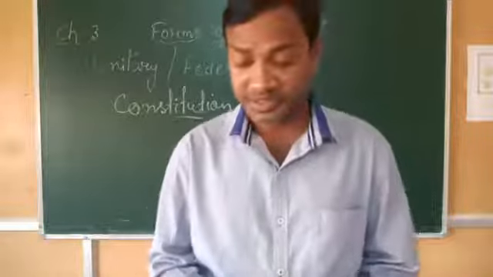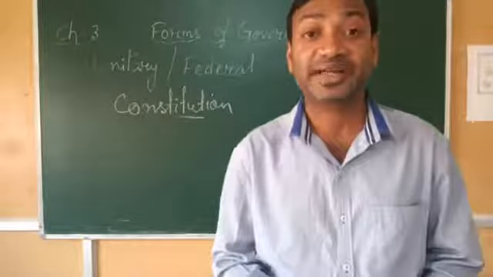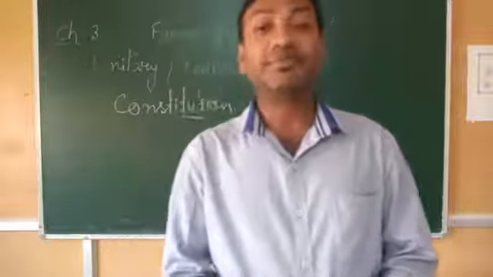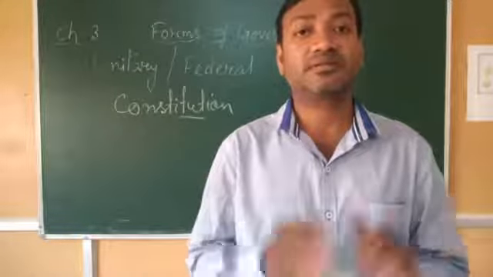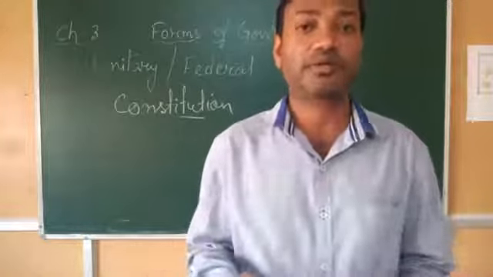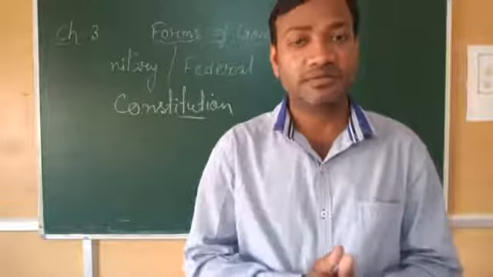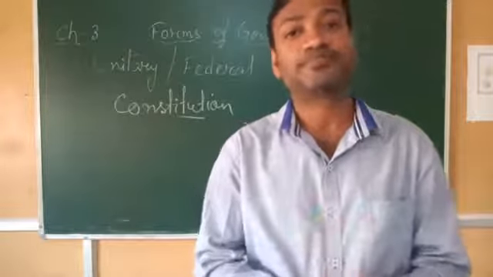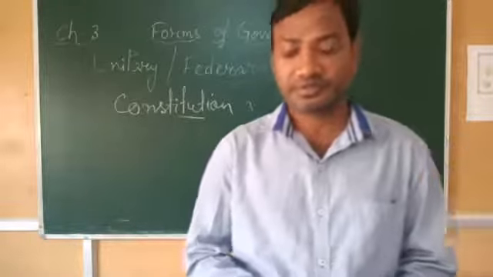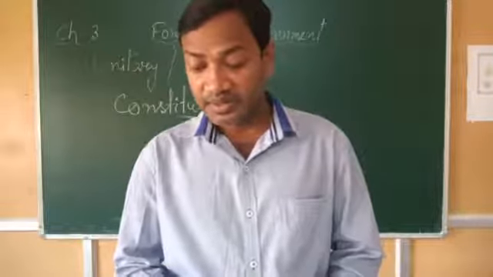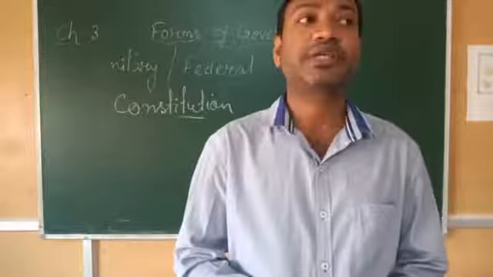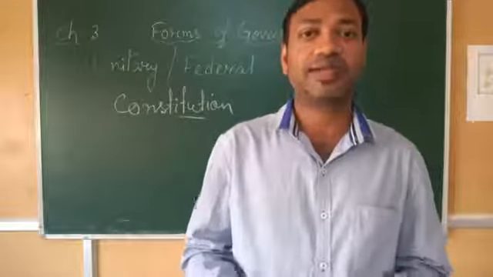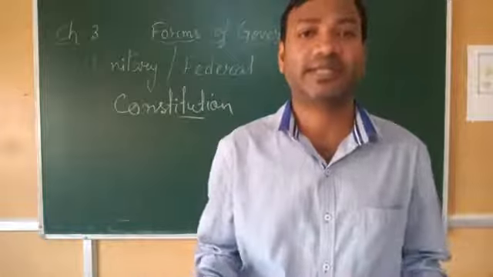The British Constitution is unwritten. So unwritten, that means what is done verbally only, you cannot see a written constitution. So they don't have any written constitution, and it contains no single document. Unwritten, as we understand, is what is not written.